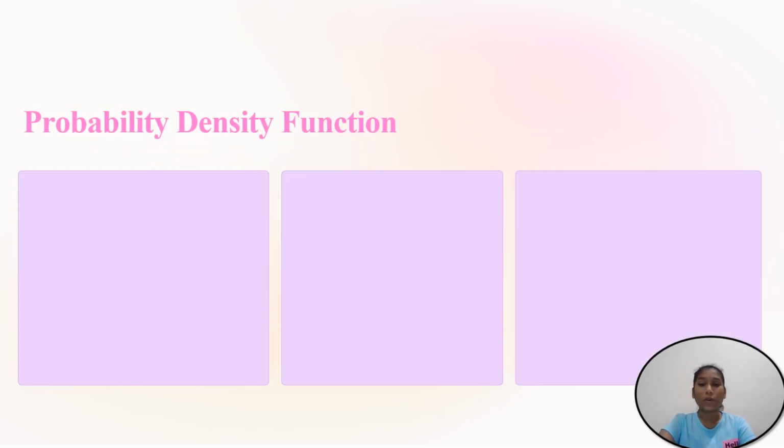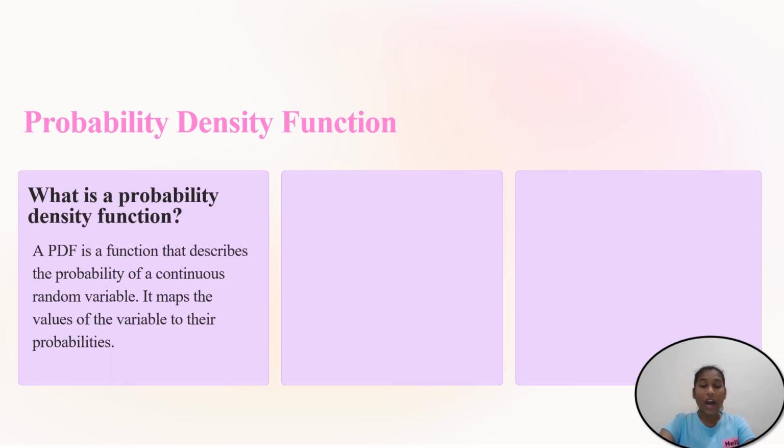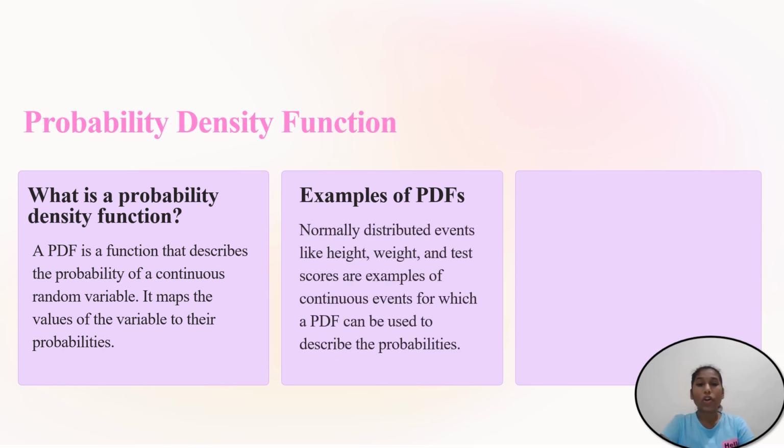Next, let us go to the probability density function. What is probability density function? A probability density function is a function that describes the probability of a continuous random variable. It maps the values of variables to their probabilities. Next, examples of probability density function. Normally distributed events like height, weight, and test scores are examples of continuous events for which a probability density function can be used to describe the probabilities.